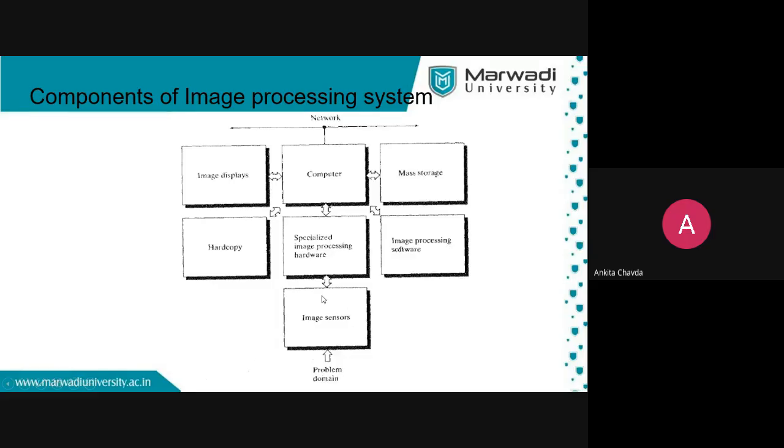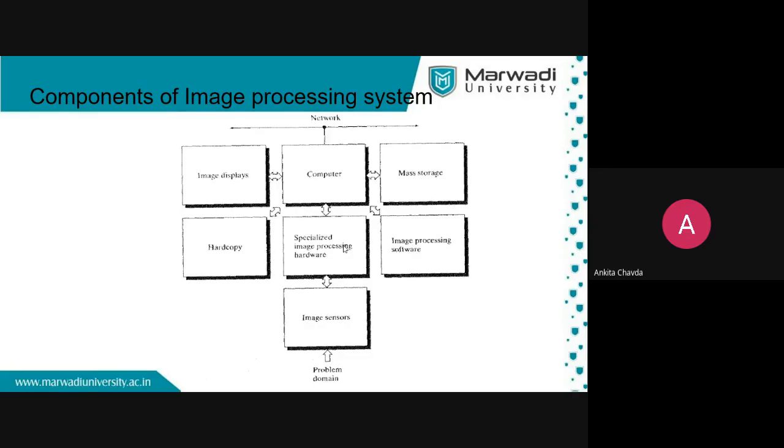So you are starting from here, the problem domain. The image sensor will take your image, then specialized image processing hardware. It could even be a hardware kind of thing where you are having the Raspberry Pi plus the camera where you are clicking the image, and it is attached with the CPU only, so it can recognize the object as fast as it can.